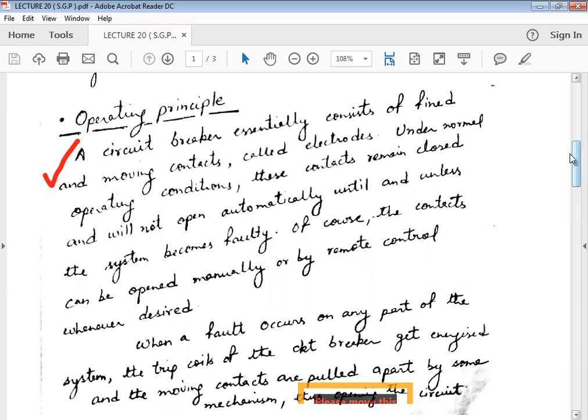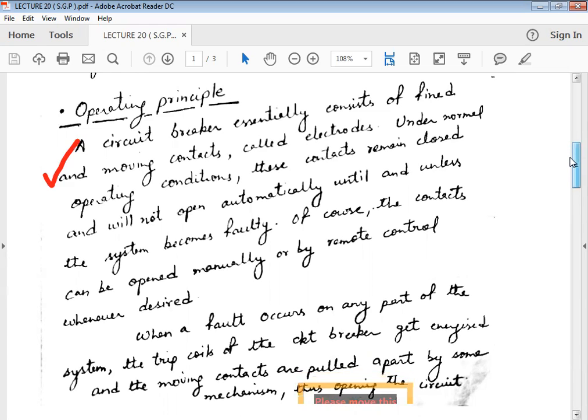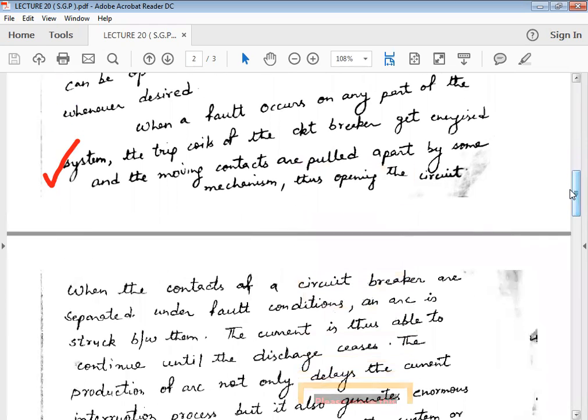So what happens when a fault occurs on a power system? The current flows across the two electrodes before it gets interrupted. Due to the high intensity of current at the electrodes, an arc is struck between them.